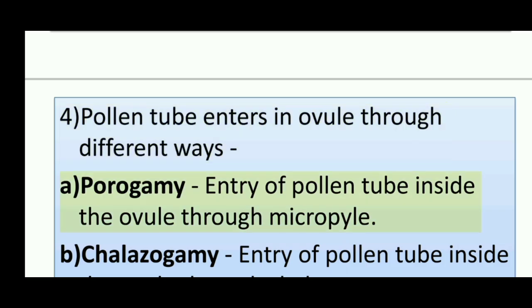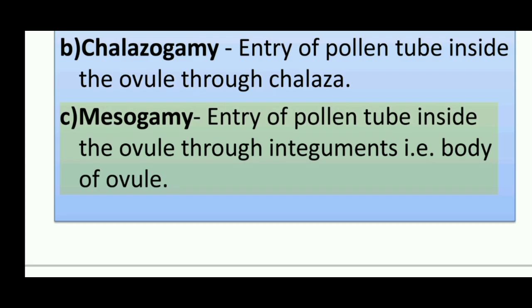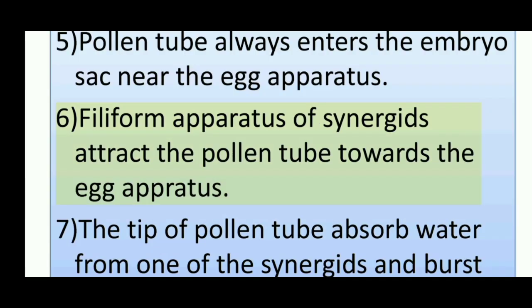A. Porogamy, entry of the pollen tube inside the ovule through the micropyle. B. Chalazogamy, entry of the pollen tube inside the ovule through the chalaza. C. Mesogamy, entry of the pollen tube inside the ovule through the integuments, i.e. the body of the ovule. 5. The pollen tube always enters the embryo sac near the egg apparatus. 6. The filiform apparatus of the synergids attracts the pollen tube towards the egg apparatus.